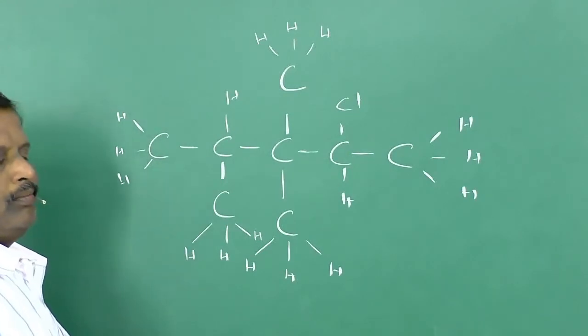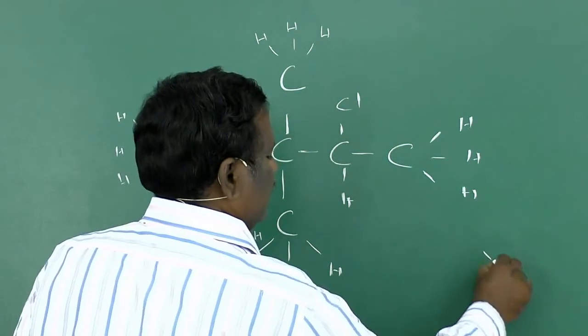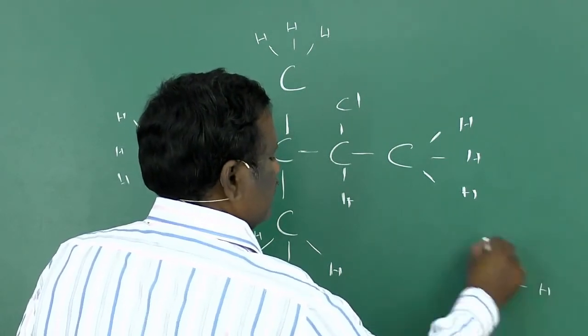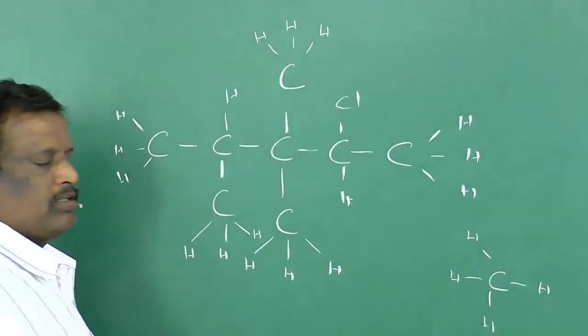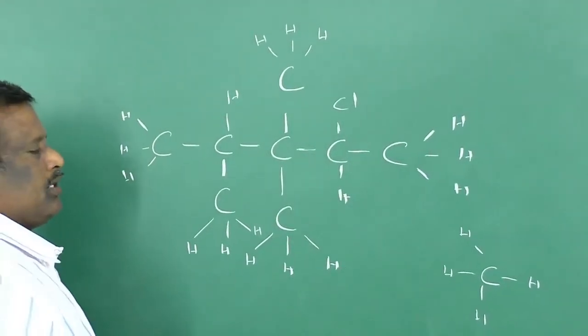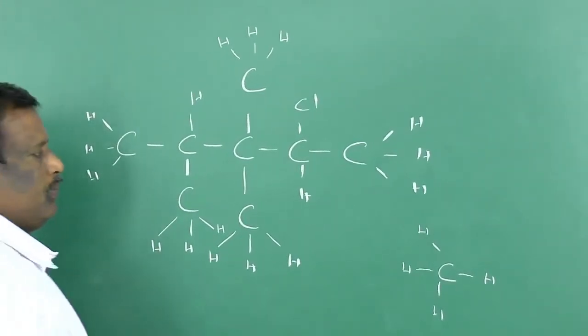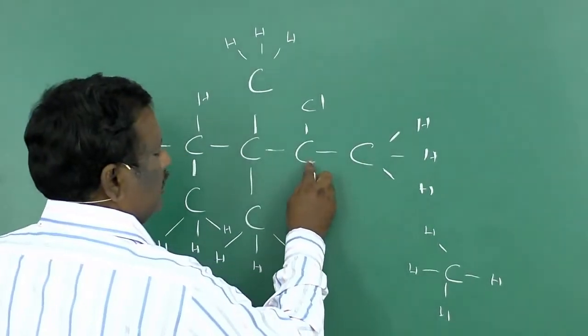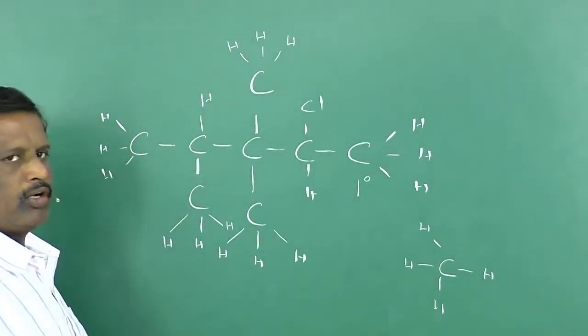A carbon which is present isolatedly, just like in methane, or which is linked to one other carbon atom, is said to be a primary carbon. For example, this carbon is attached to only one carbon atom, so it is a primary carbon. Primary carbon will be denoted like that.